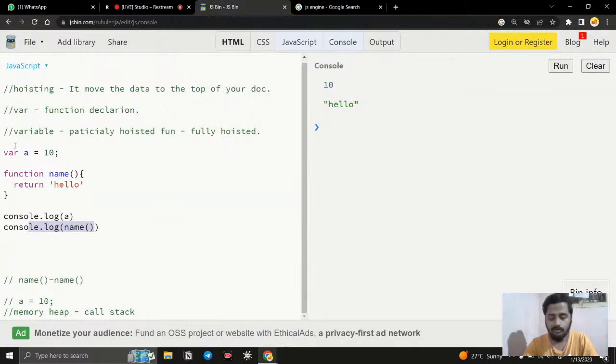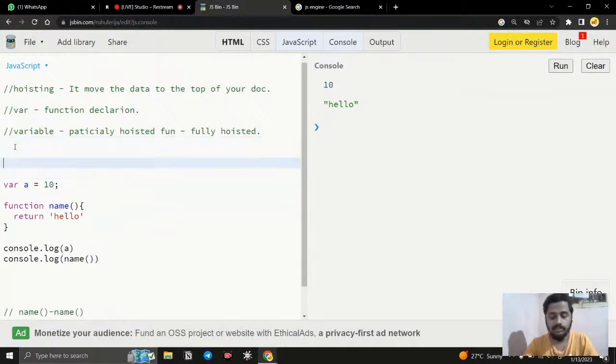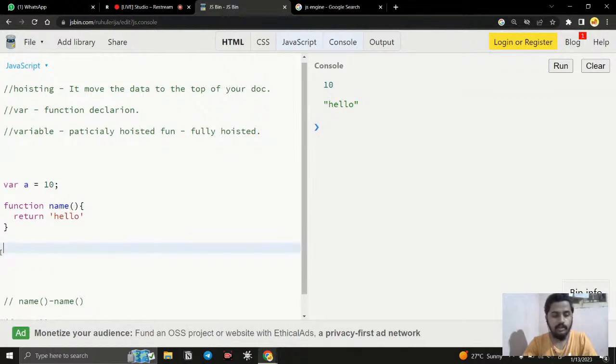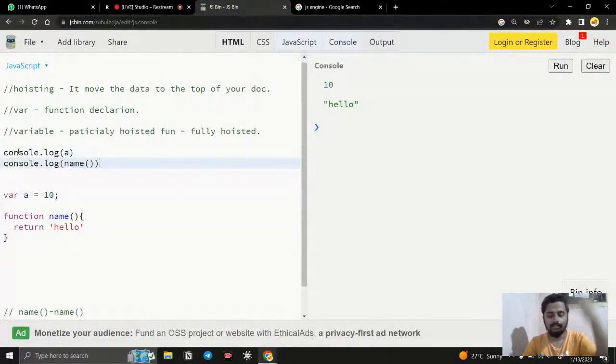So with the help of hoisting, we are able to access a variable and its function before initiation happens. For example, instead of calling the function down here, if I call it up here, now let's see the flow.